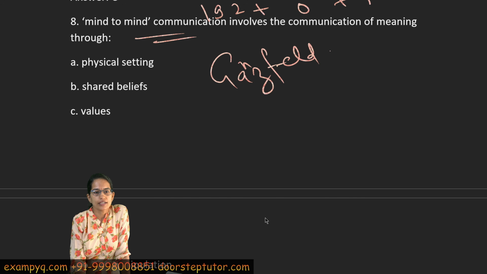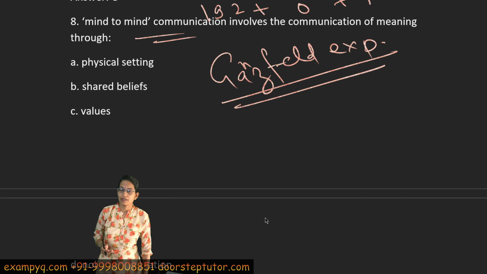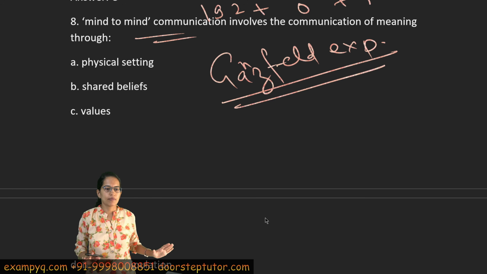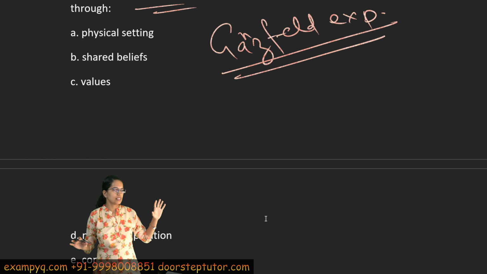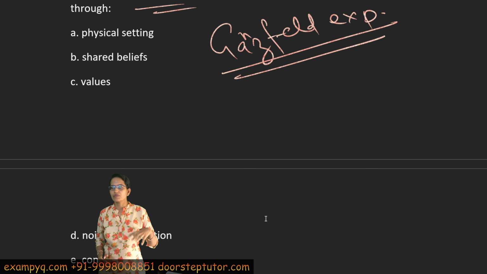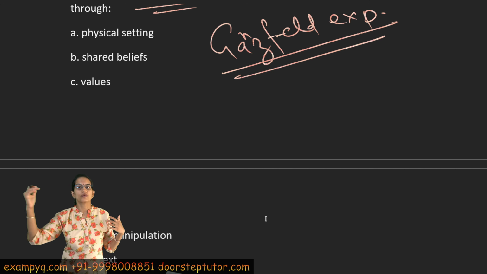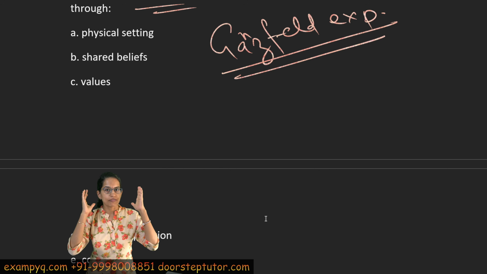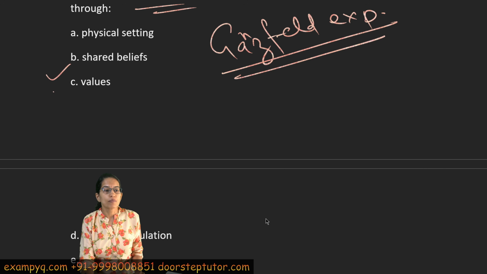Now if you have understood or have a knowledge about what is extrasensory perception and you have covered our psychology lectures carefully, you will be able to answer this question, right? So when you are doing a telepathy, what does it mean? It's a mind-to-mind communication. That means I am sitting here, you are sitting at place Y, but I can communicate what you are thinking at this point of time, right? So what does this require? This definitely requires certain kind of shared beliefs or values that we have, but more importantly, it